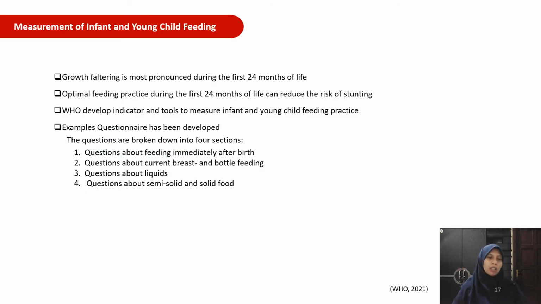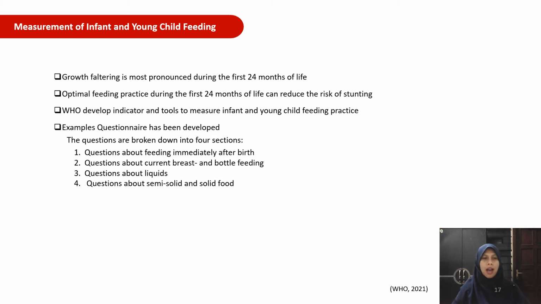Now we will learn about measurement of infant and young child feeding. Why is it important? Because growth faltering and also stunting is most pronounced during the first 20 months of life. Optimal feeding practice during this age can reduce the risk of stunting.